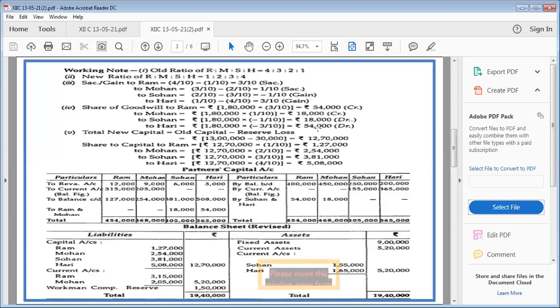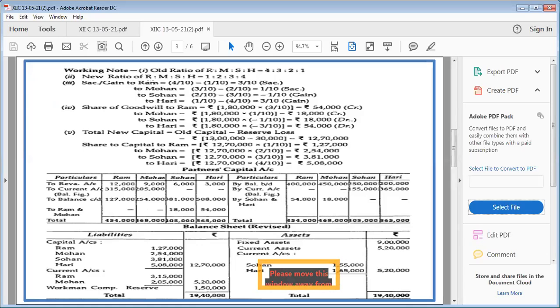Now, because we are debiting Sohan and Hari in our entry, in partners capital these two partners will be debited. You can see we have written here by Sohan and Hari, and the amount will go in Ram and Mohan according to their share. All right.